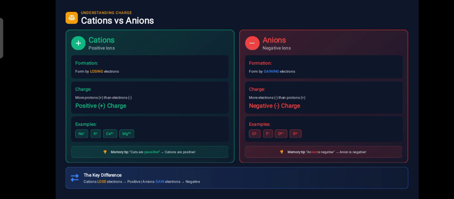Similarly, Na+ is formed by losing 1 electron. K+ is formed by losing 1 electron. Ca2+ is formed by losing 2 electrons. And Mg2+ by losing 2 electrons.